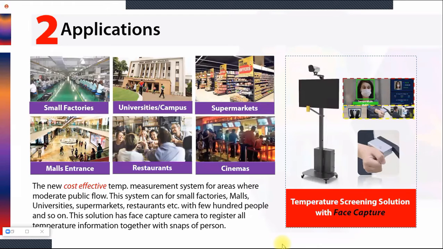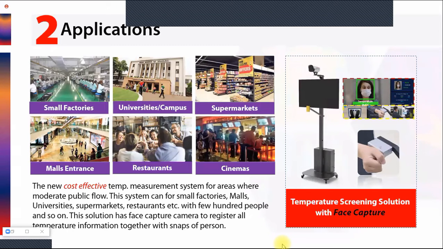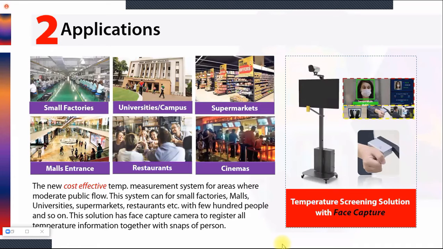This solution will capture the face and overlay the temperature information of any person. So it is very helpful for supermarkets like Big Bazaar, or Domino's, Pizza Hut, those kinds of retail stores, malls, restaurants, cinemas.